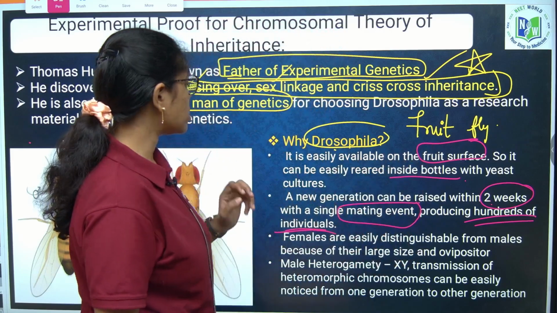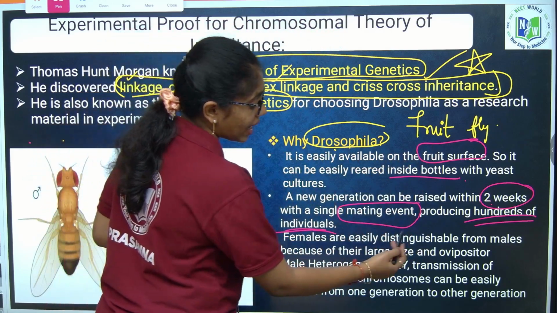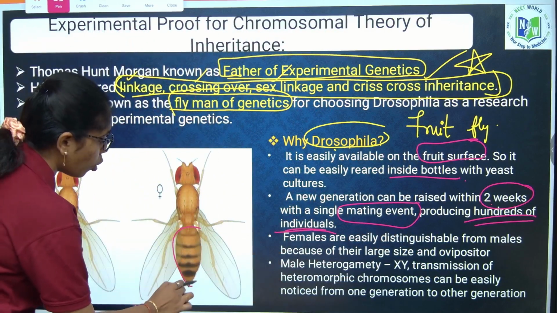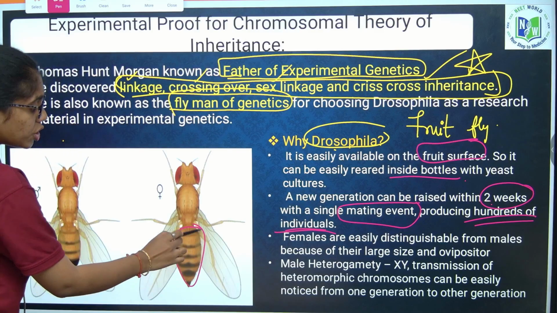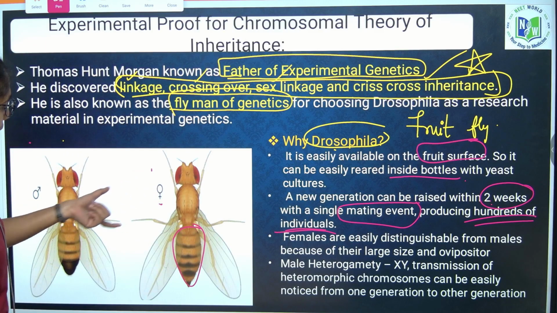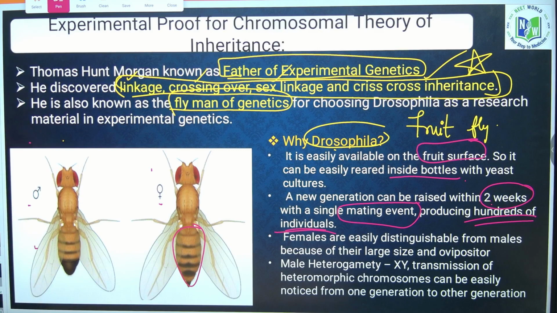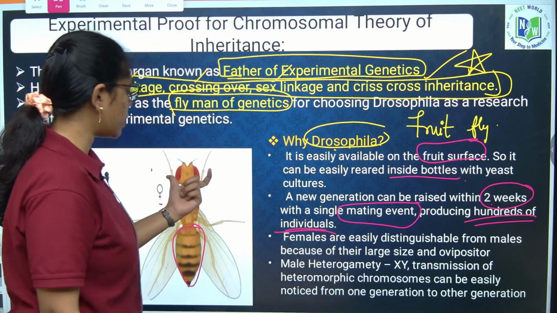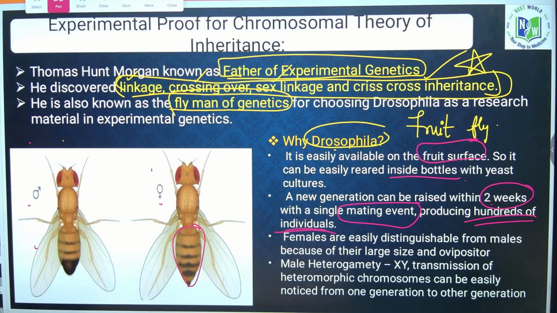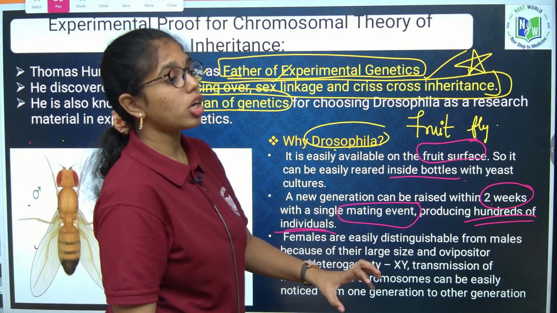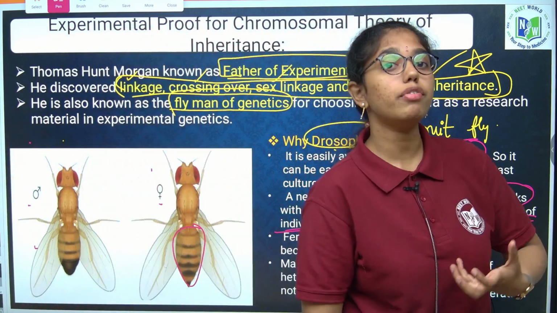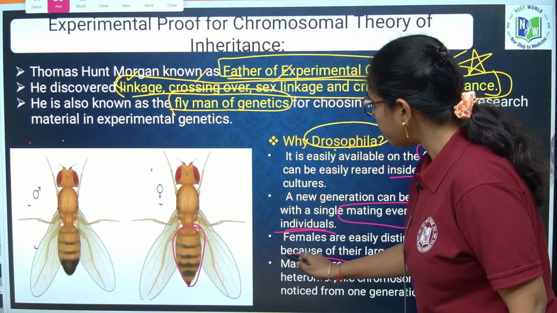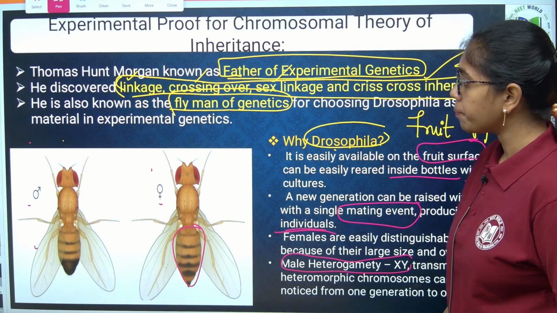Second thing, females are easily distinguishable from males because they have a large ovipositor. Because they have a large ovipositor, females are easily distinguished when compared to males. Just by looking at body length, we can distinguish between male Drosophila and female Drosophila. And in Drosophila, the sex determination follows which heterogamety? They follow XY male heterogamety.